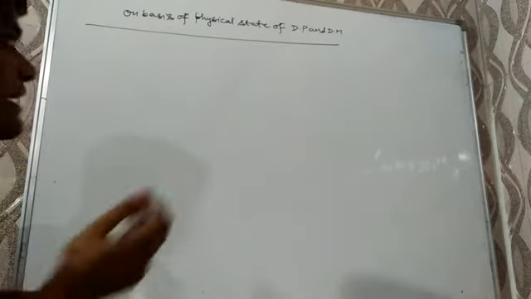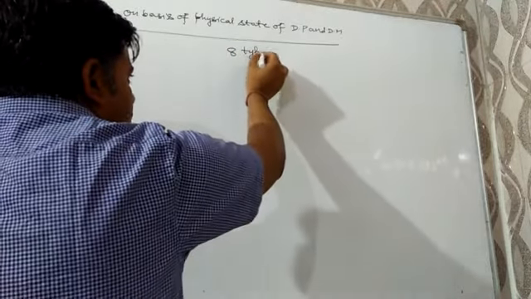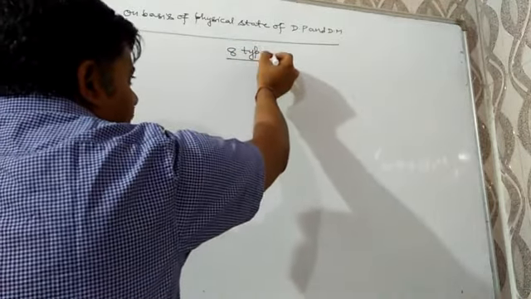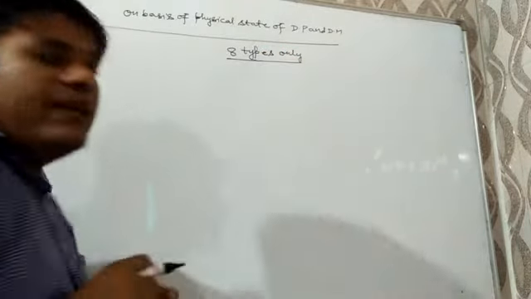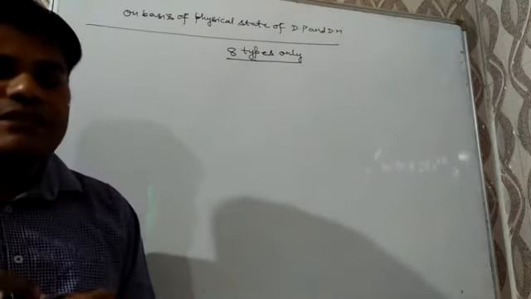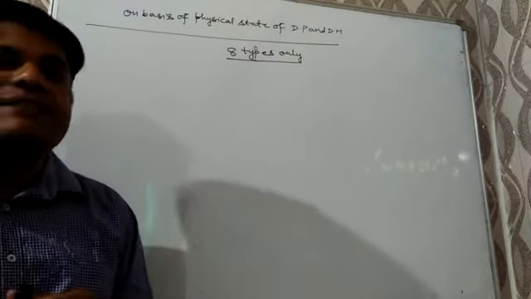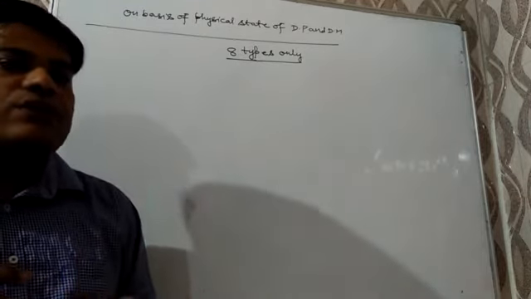But keep it in mind, the colloidal solution can be of 8 types only, because a mixture of gas in gas will always be homogeneous, hence that can never be a colloidal solution.